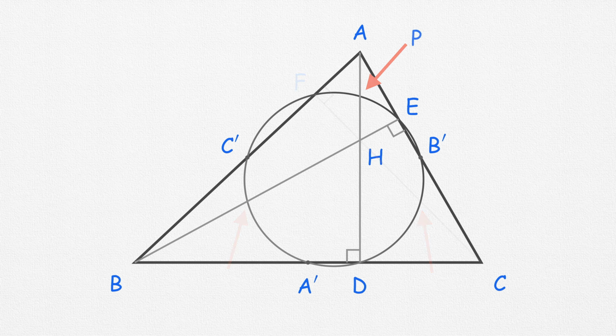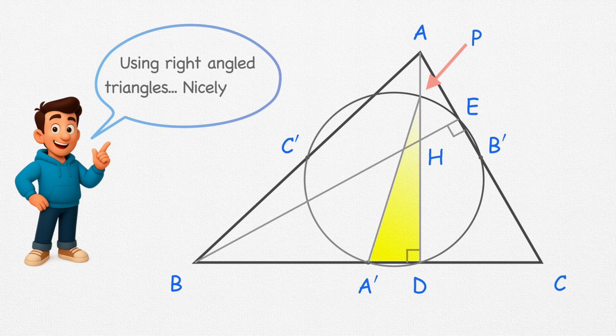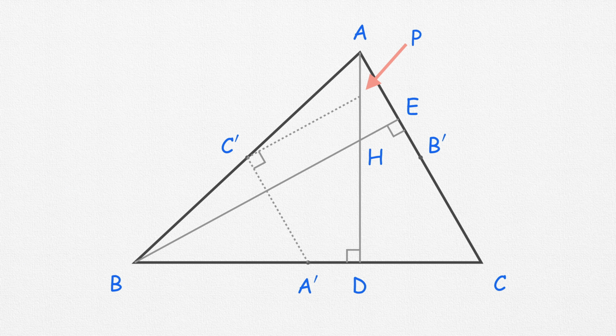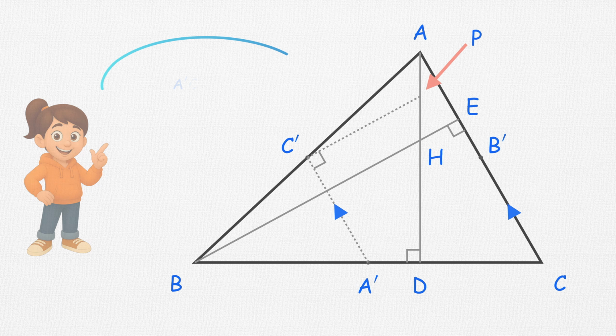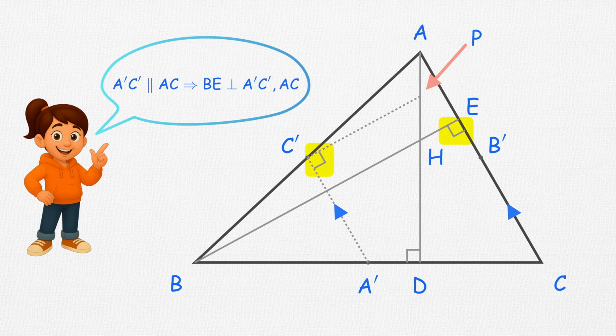Let's pick one of those new points and call it P. Now, in the 9-point circle, the line connecting A' and P can be treated as a diameter. Since angle ADA' is already 90 degrees. Therefore, the angle A'C'P must also be a right angle. But here's a key observation. A'C' is parallel to the side AC of the triangle. So, if the angle A'C'P is 90 degrees, then the line C'P must be parallel to the altitude BE.